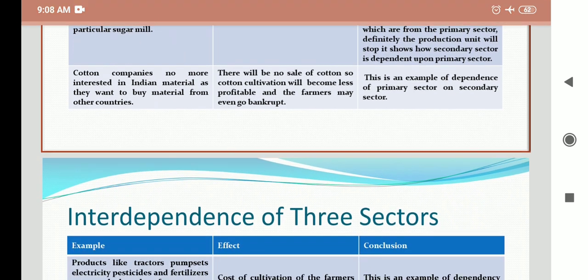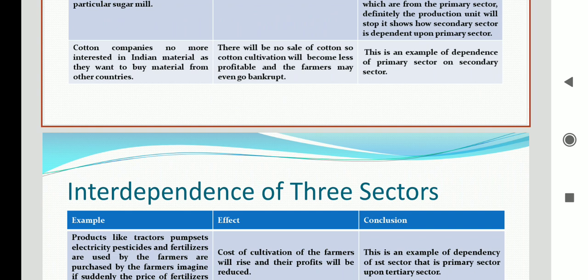Now second example, we have the raw material cotton. That is the main example that I gave you on that day also. So cotton companies are no more interested in Indian material, as they want to buy material from other countries. Now we know that cotton is a product of primary sector.